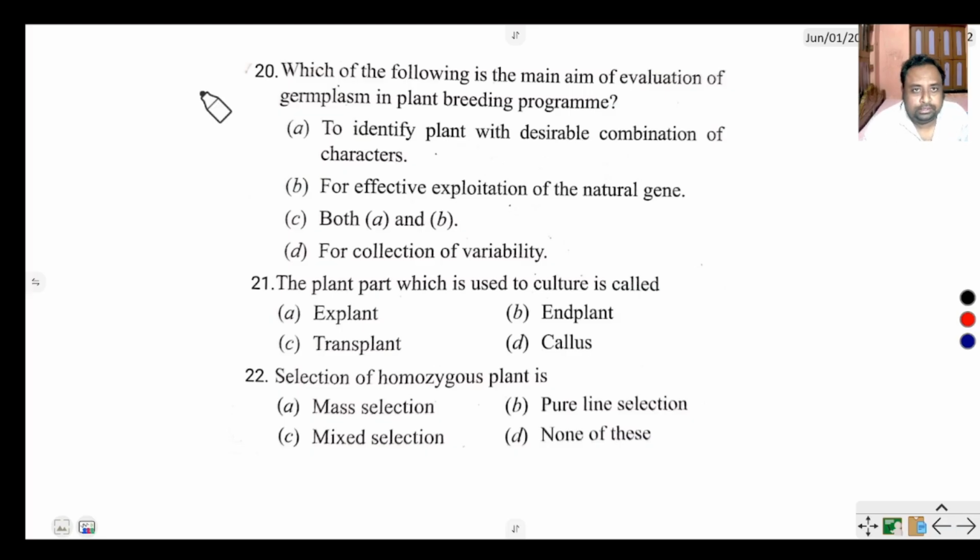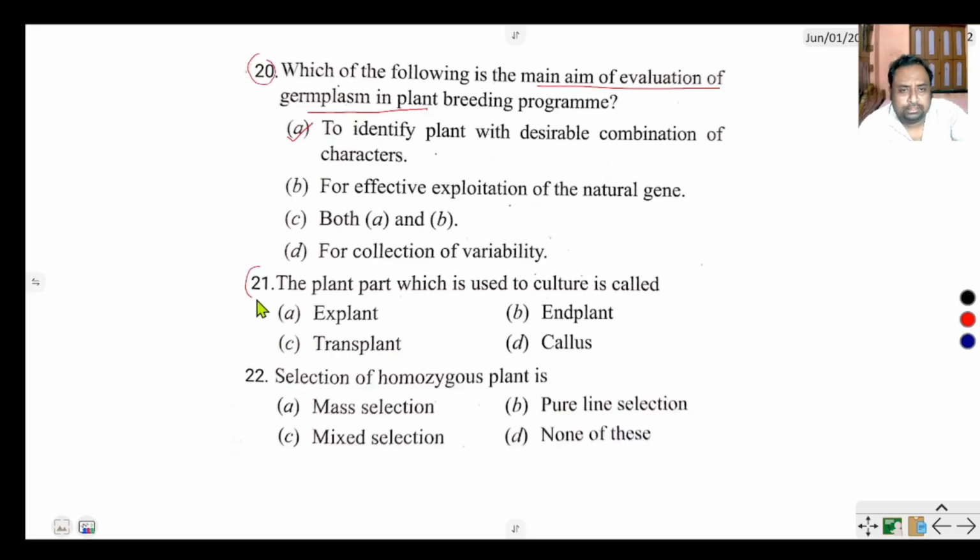Next question, question number 20. Which of the following is the main aim of evaluation of germplasm in a plant breeding program? To identify plants with desirable combination of characters, for effective exploitation of the natural genes, both A and B. What is the main purpose of germplasm collection? The main purpose of germplasm collection is collection of variability. The correct option is to identify plants with desirable combination of characters. This is A, the correct option.